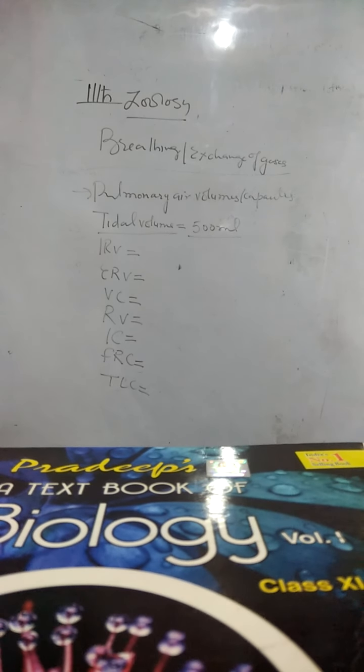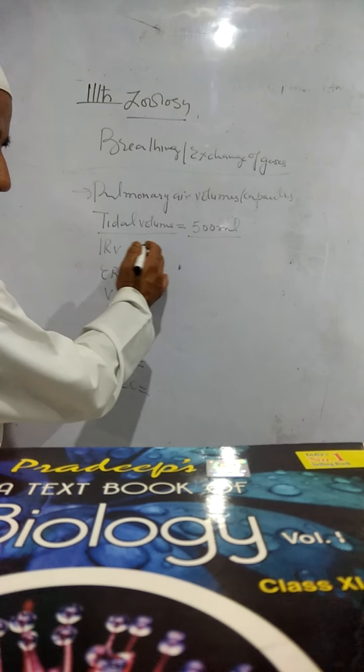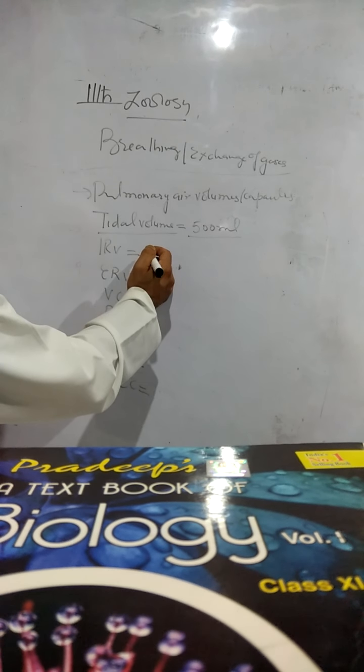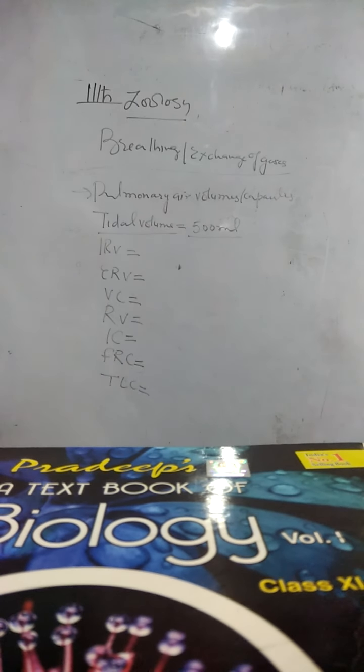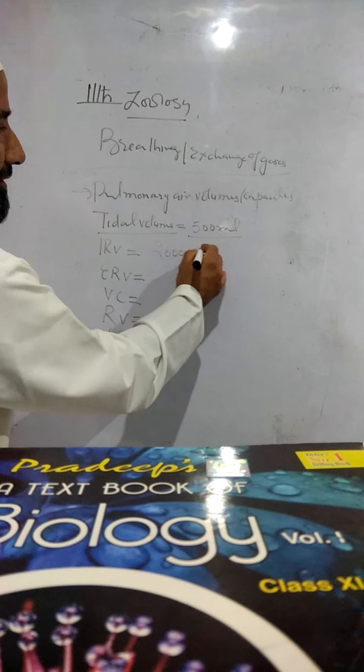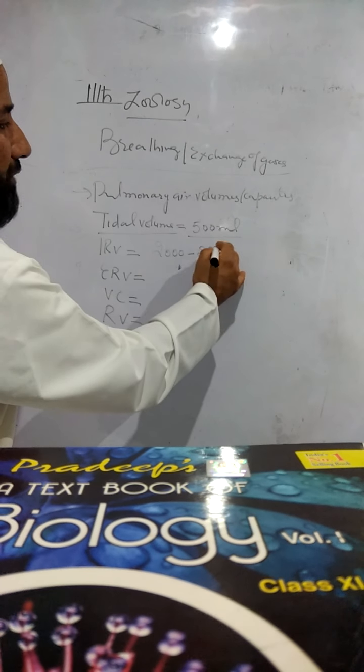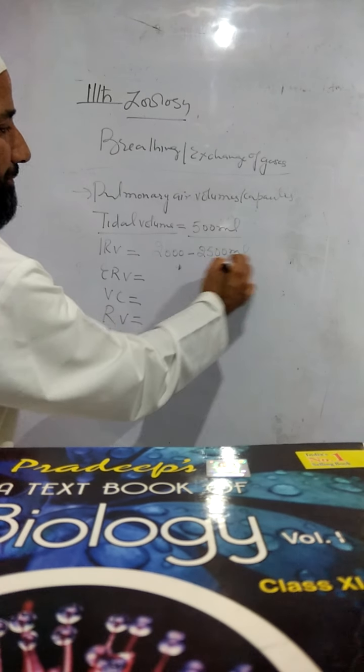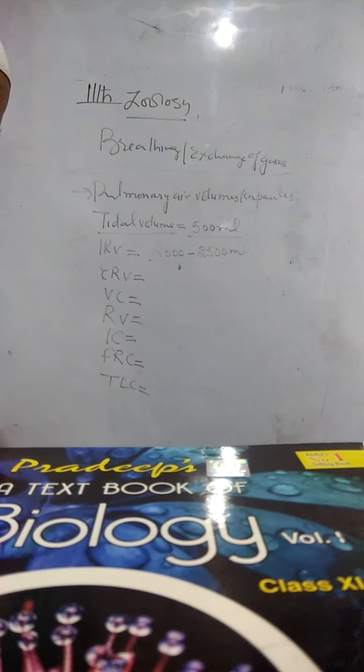Inspiratory reserve volume is the extra amount of air which can be inhaled forcibly after a normal inspiration. It amounts to 2000 to 2500 mLs of gas.